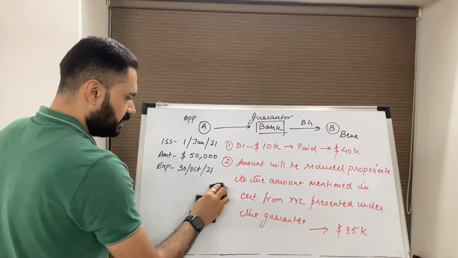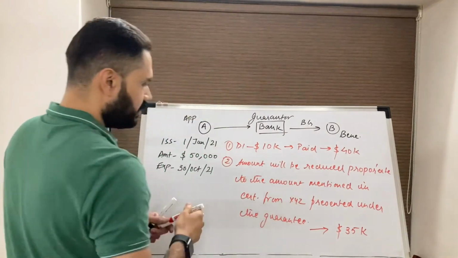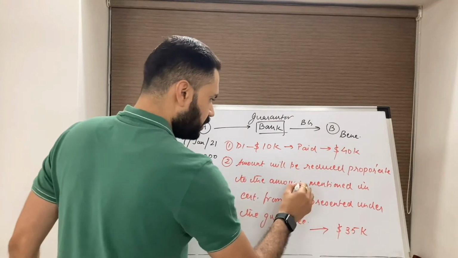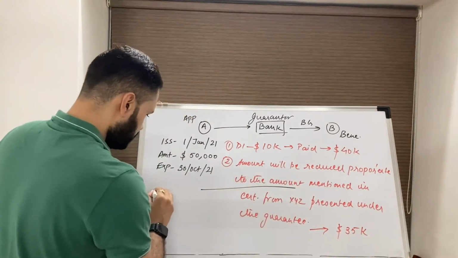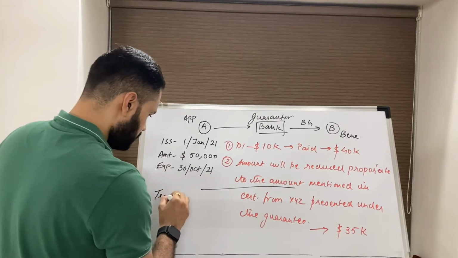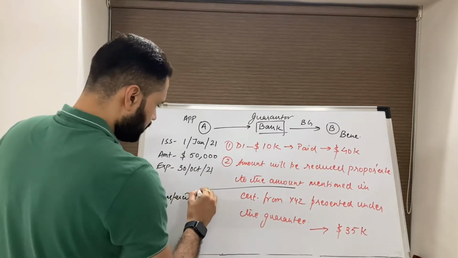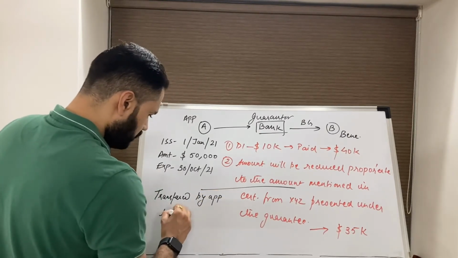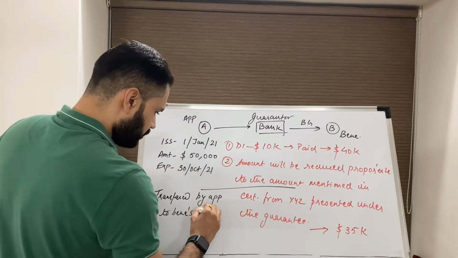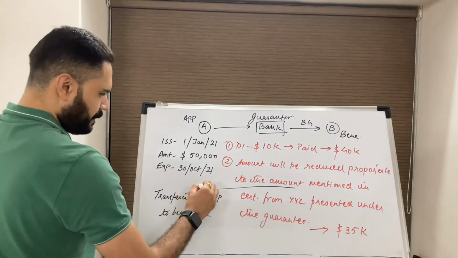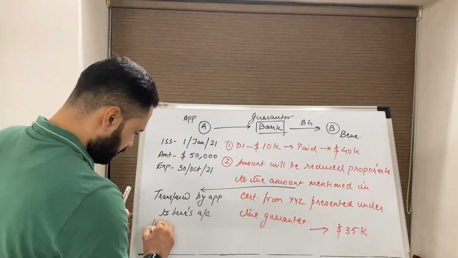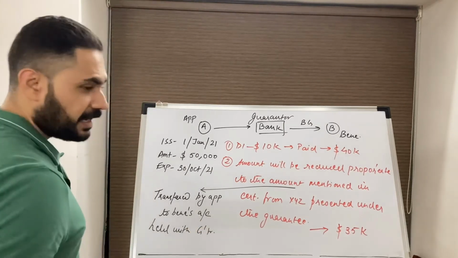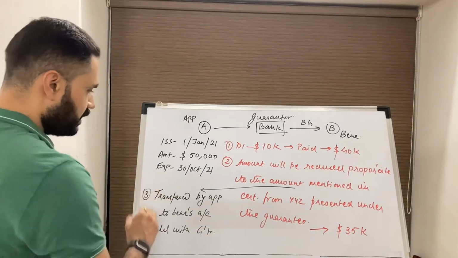In condition number 3, the guarantee mentioned that the amount will be reduced proportionate to the amount transferred by applicant to beneficiary's account held with guarantor. This is condition number 3.